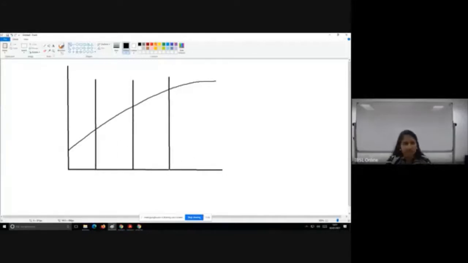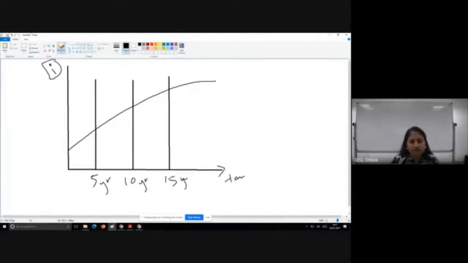And 3 tenors over here. Let's say 5 year, 10 year and 15 years. Now this is the yield curve. All right. So interest, and here you have tenor.